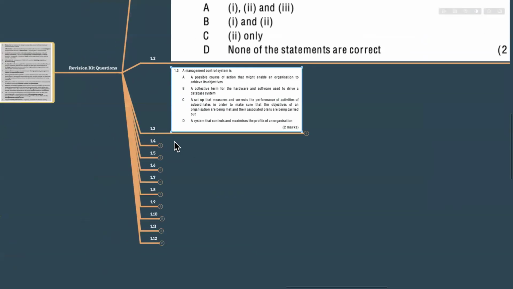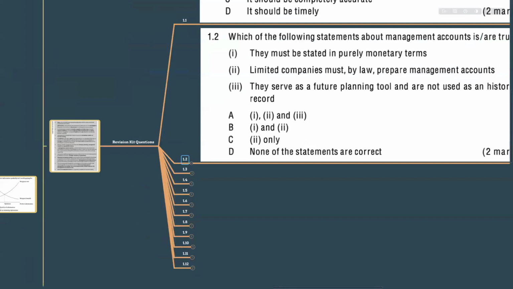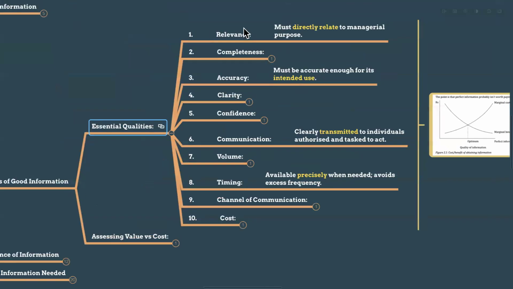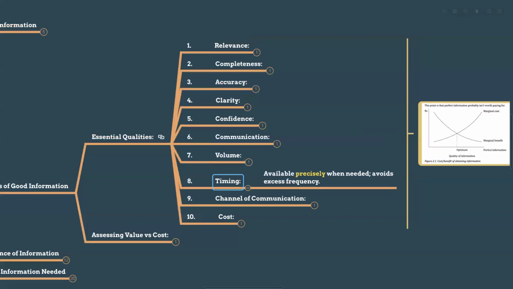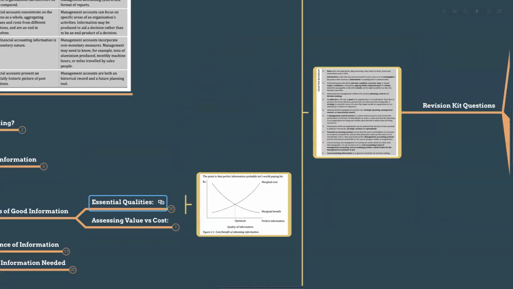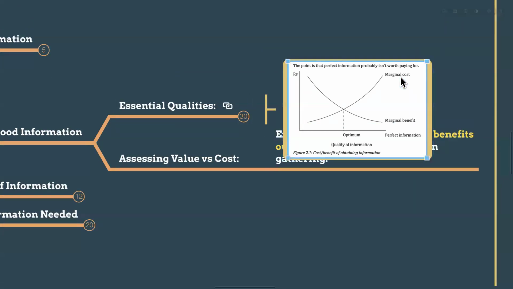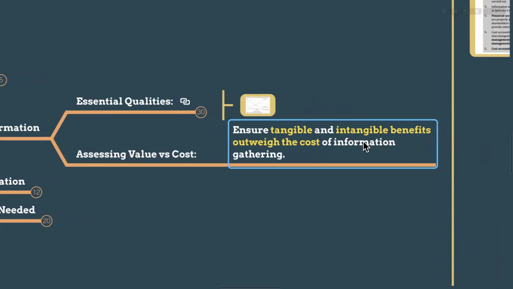This is also not related to financial accounting or management accounting. So I think we will see some theories, then we will come back to the questions. You have to remember, guys, what are the essential qualities, right? These 10 qualities you must know. And let's move to assessing value versus cost. What does value versus cost mean? Here we have to ensure the tangible and intangible benefits outweigh the cost of information gathering.